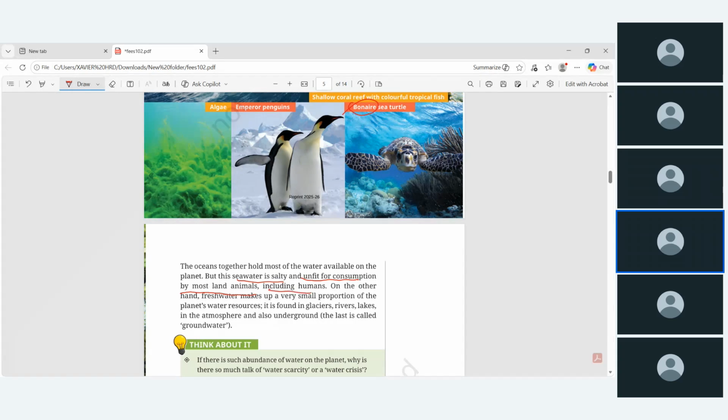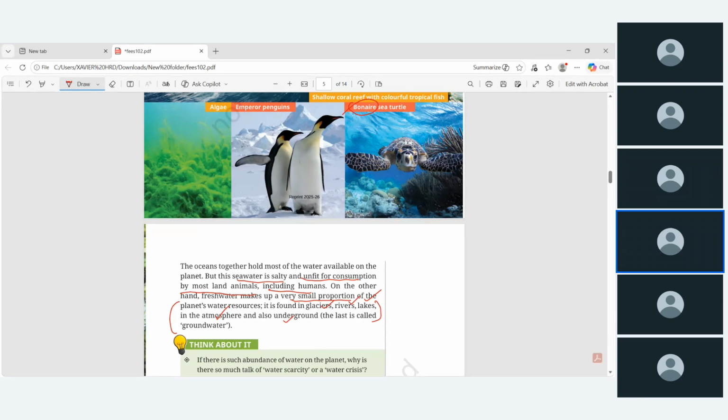On the other hand, freshwater makes up a very small portion of the planet's water resources. This is one of the important points to be noted down. The freshwater is mostly found in the glacier, river, lake, in the atmosphere, and in the underground.